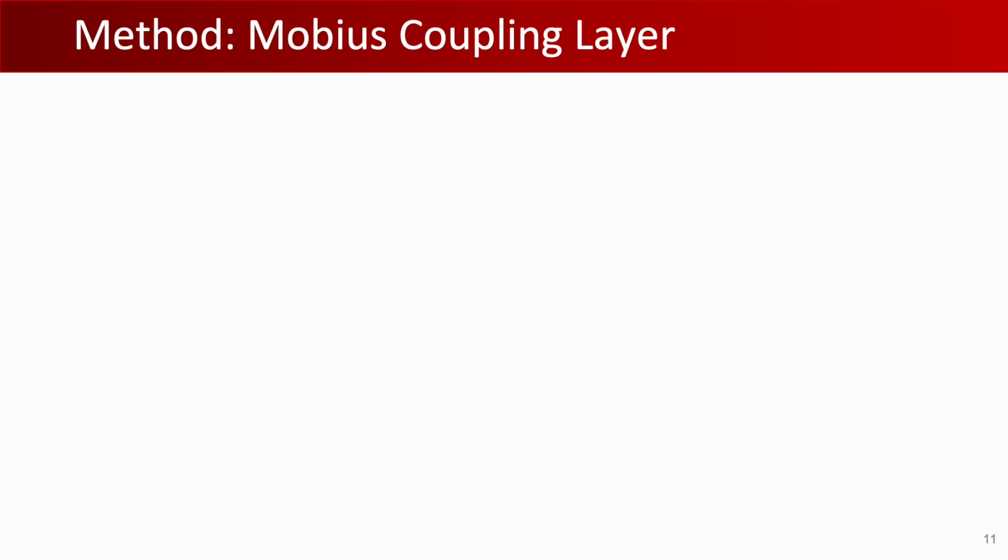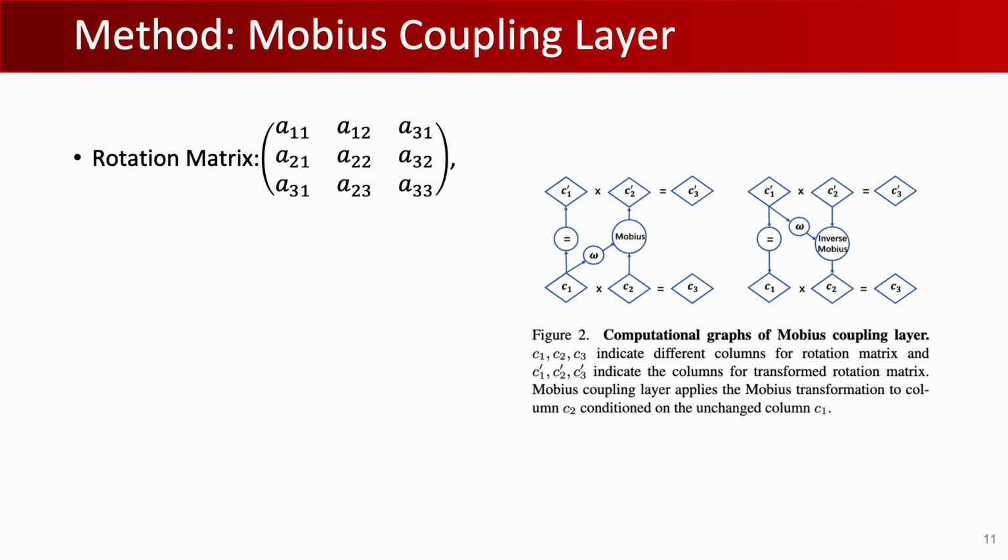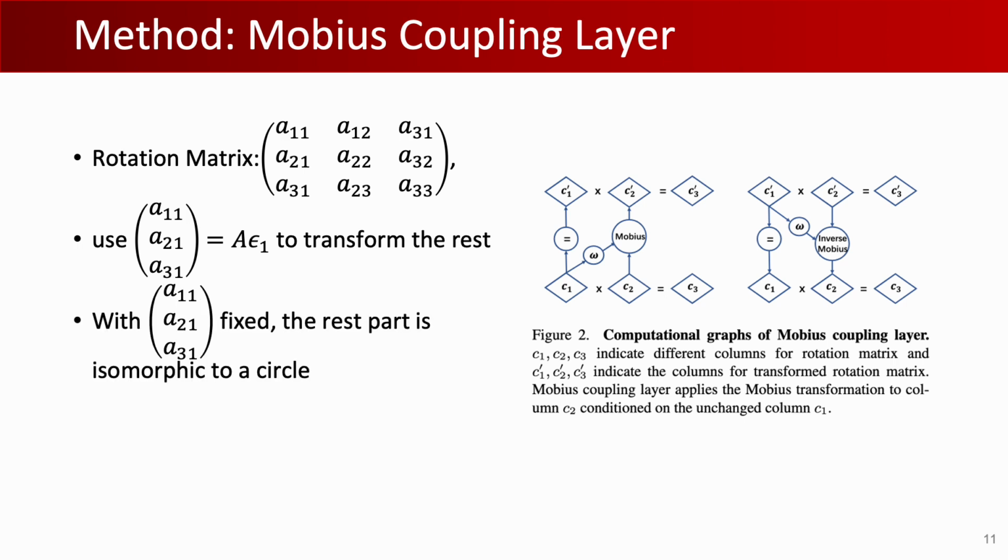Mobius coupling layer utilizes the idea of coupling layers in Euclidean space. Divide the variables into two parts, with one fixed and the other transformed conditioned on the fixed part. We use similar ideas. A rotation matrix can be regarded as three orthogonal unit vectors, therefore can be divided into two parts. With one column fixed, the next two columns are restrained into a plane vertical to the fixed column, lying on a circle. We can therefore use transformation on a circle to transform the second column, and the third column can be calculated via cross product of the first two columns.